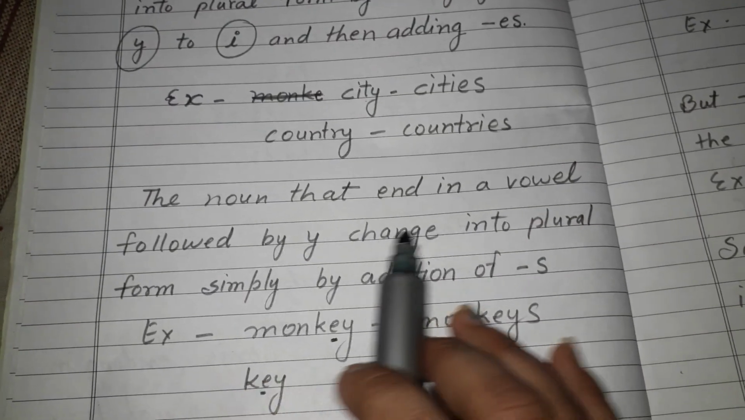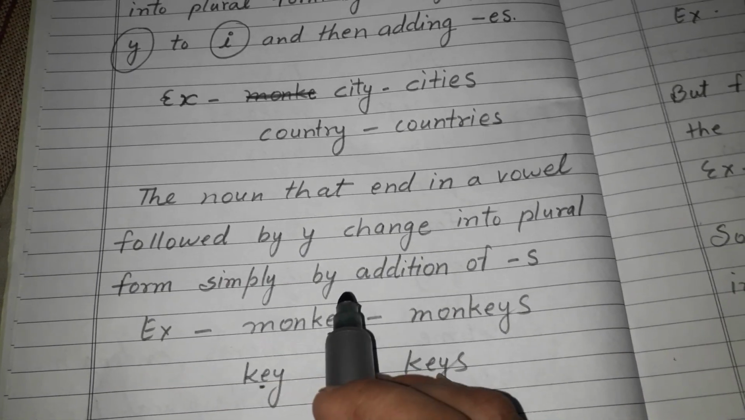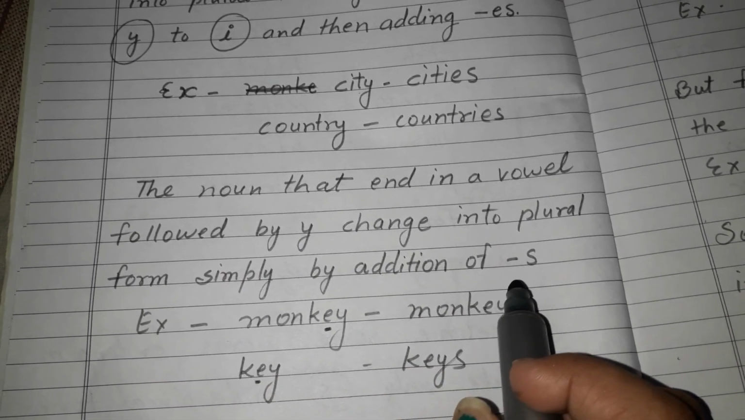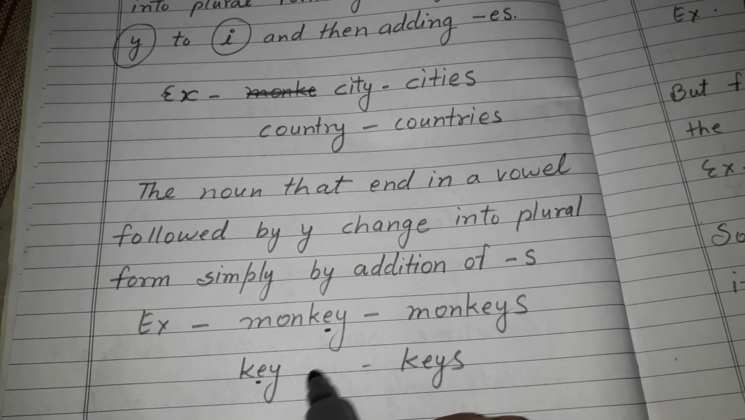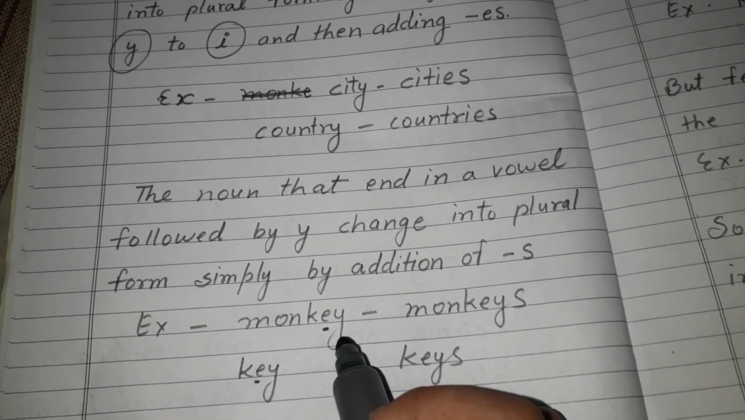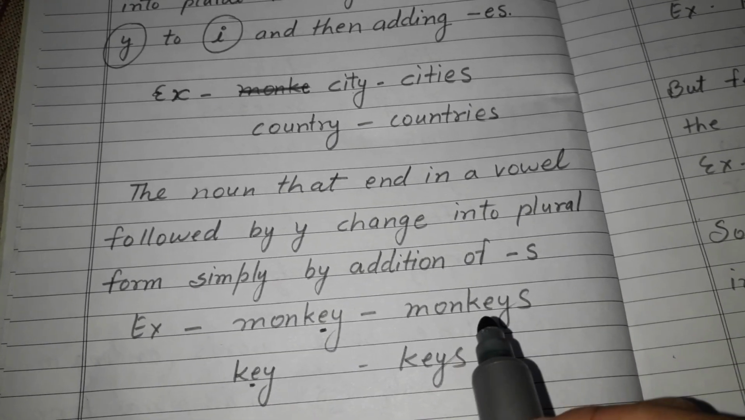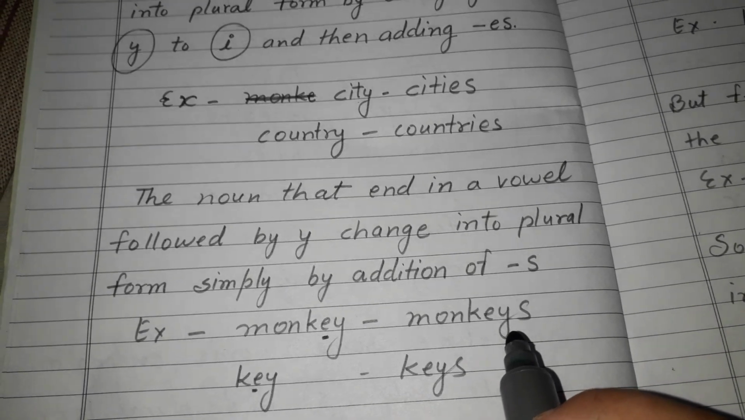Next is the noun that ends in a vowel followed by y. Change into plural by simply adding s only. Monkey, monkeys. Key, keys. The nouns that have a vowel before the y at the end, in those nouns we will add only s to make them plural.